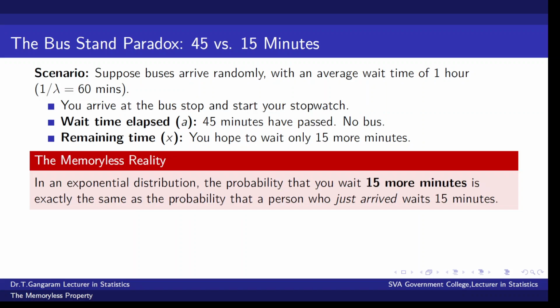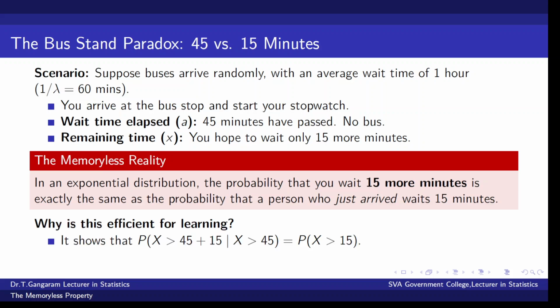The memoryless reality is, in an exponential distribution, the probability that you wait 15 more minutes after 45 minutes is exactly the same as the probability that a person who just arrived waits 15 minutes. These both are equal. Your 45 minutes has no weightage. It lost its memory.